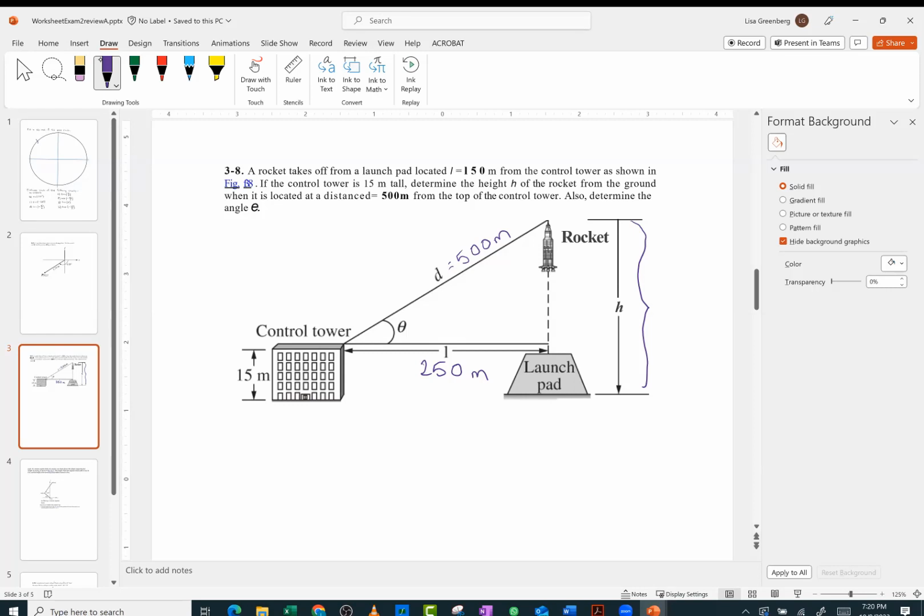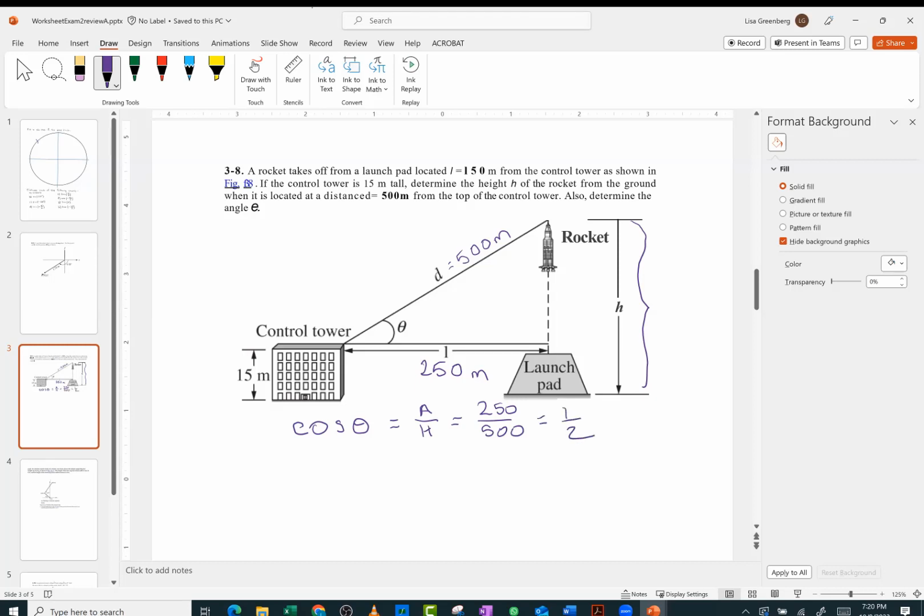Excuse me? Would you use like inverse cosine? Yeah. So what I'm going to say is that the cosine of theta, which is equal to the adjacent over the hypotenuse, is equal to 250 over 500, which is equal to 1/2, right?